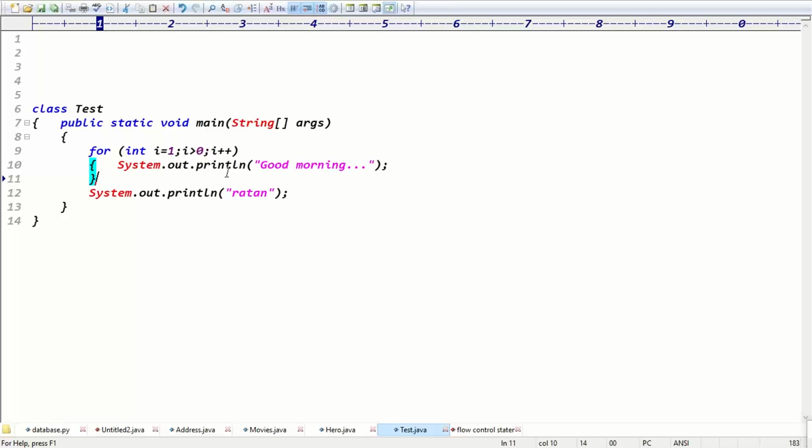Good morning is printed infinite times, huh? No. One time only. Why one time, man? The condition is always true, right? Good morning, one time. It's an infinite for loop. There is no equals to in the condition. It's a continuous one.